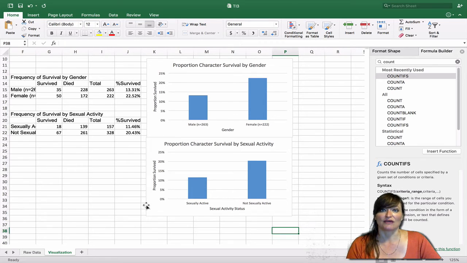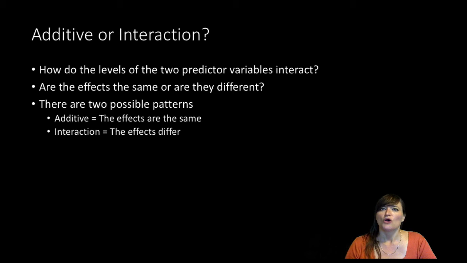So we want to know about survival by sexual activity and gender. We want to know if the pattern of survival is the same within the men who are sexually active and not active as it is within the women who are sexually active or not active. Whenever we're exploring the effect of two predictor variables on an outcome variable, there are two different patterns that we are looking for.